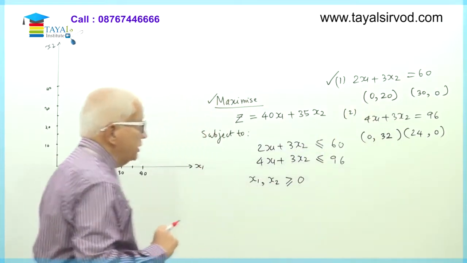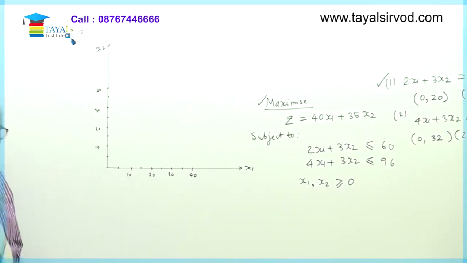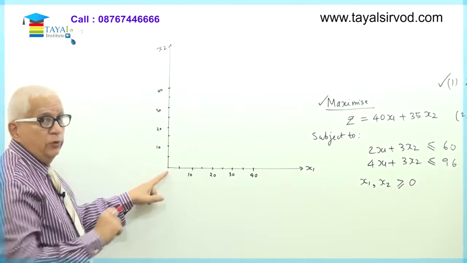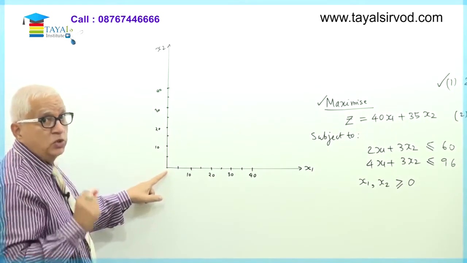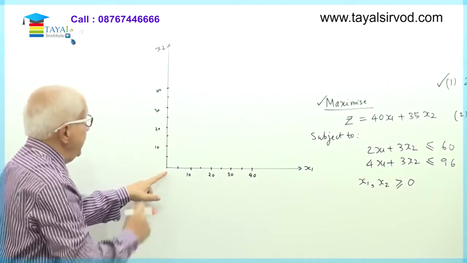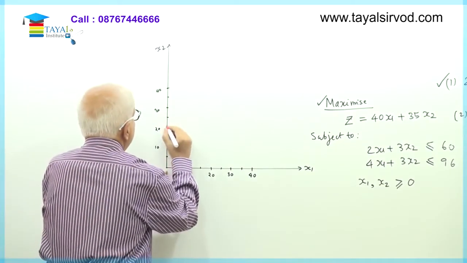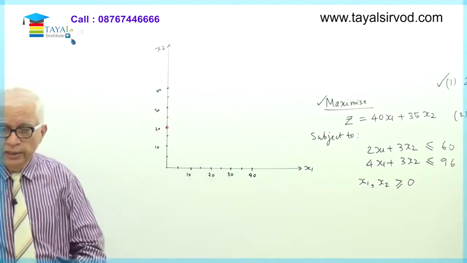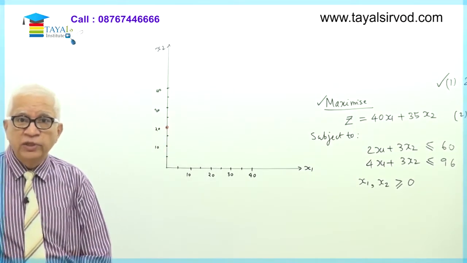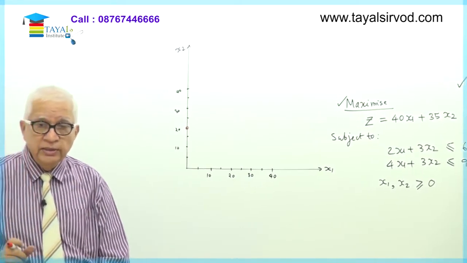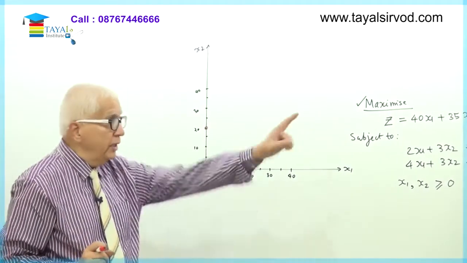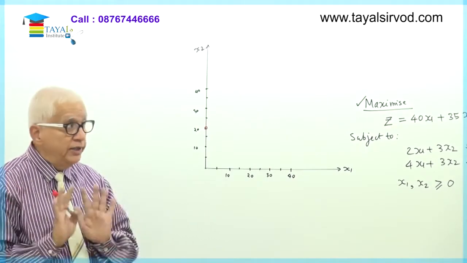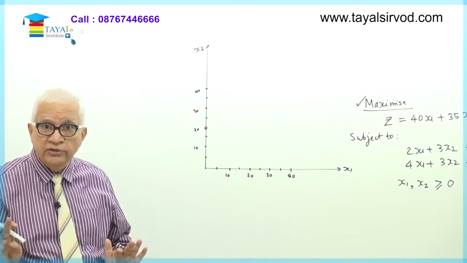Okay. So look at this. (0, 20) is the point which I am plotting. This is (0, 0). On the x1 axis I am going up to 0 only, and on the x2 axis I am going up to 20. So can you see that at this particular point x2 is 20 but x1 is 0. Okay. This is point number 1 which I have plotted. I am plotting point number 2. I am looking at 1 by 1 straight line. Unless and until I finish the first straight line, I will not go to the second straight line.